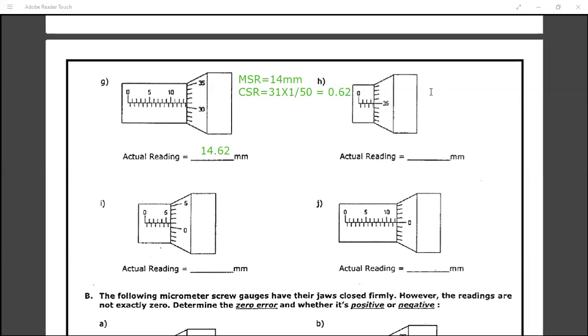Tell me the H1. Sir, the MSR is 3 mm. Okay. Then what is the CSR? The CSR is 35 into 1 by 50. That is how much? Yes, sir, just a second. 0.7 mm. Okay, so the final answer is 3.7 mm. Okay, fine. Thank you.